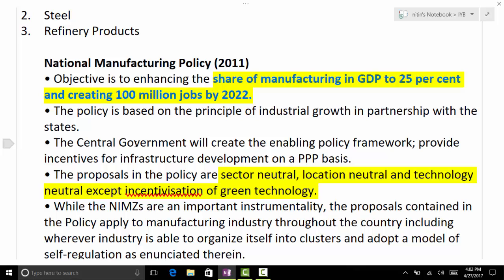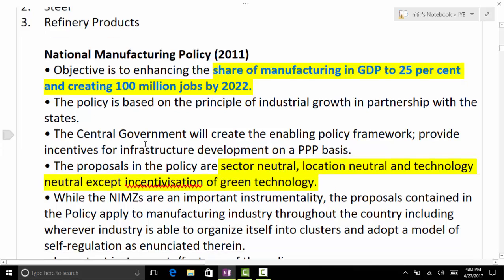Paper 1 also, yes. So you need to remember the targets first. What is the target? Share of manufacturing to be enhanced to 25% of GDP and 100 million jobs by 2022. This you should remember exactly. Even if you don't remember anything else, still you remember this. You write this point there. How much is the share of manufacturing at this time? Yes, around 17%. So it has to be increased from 17% to 25%.